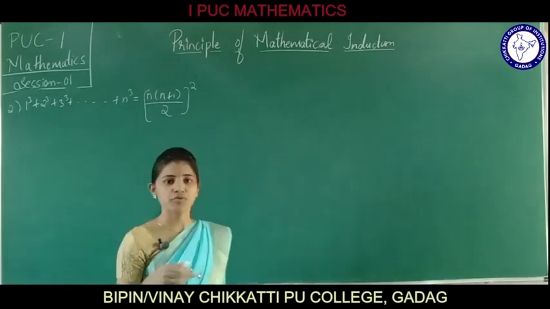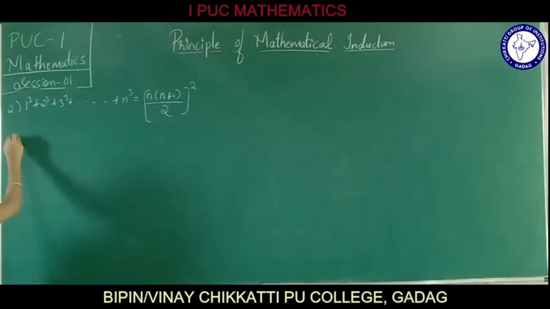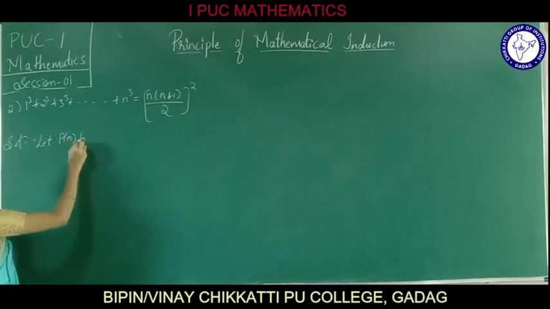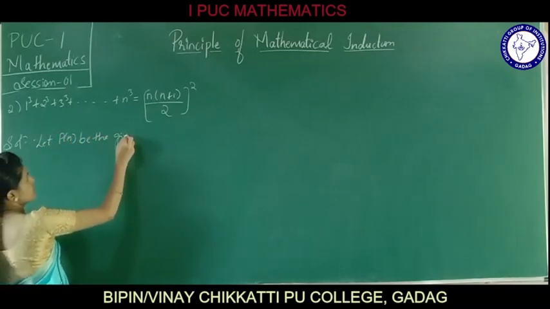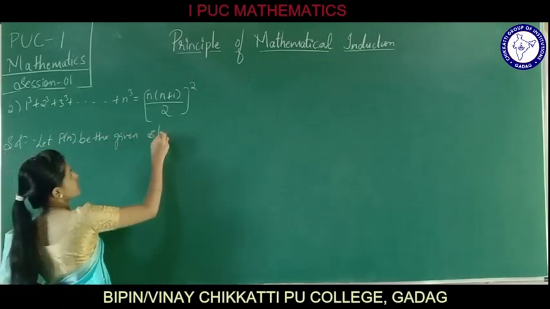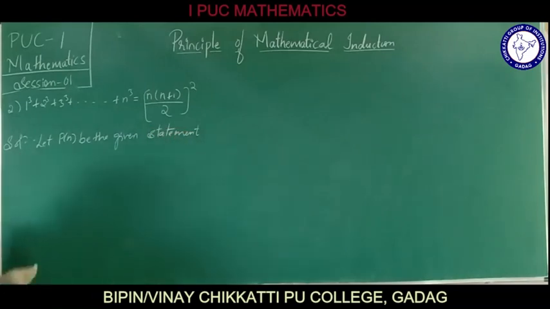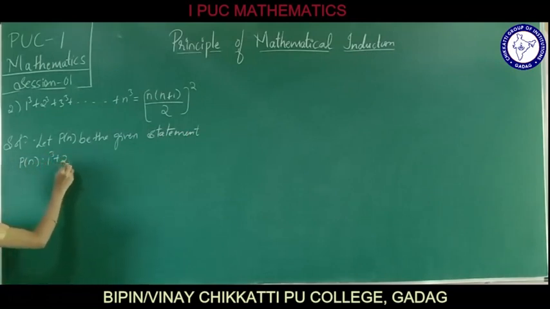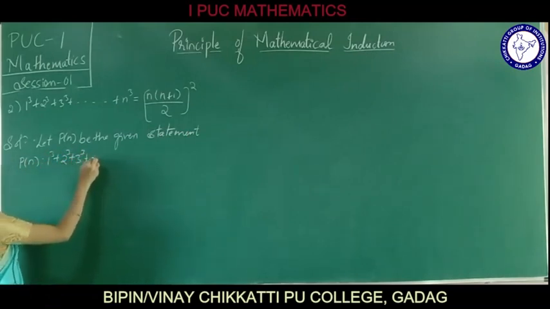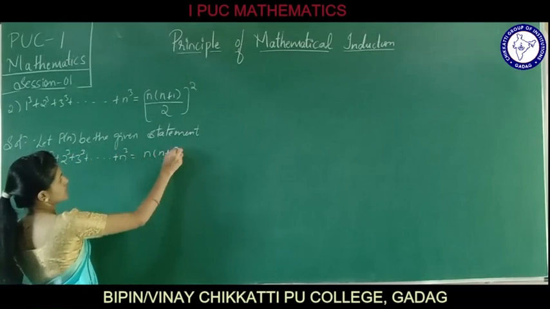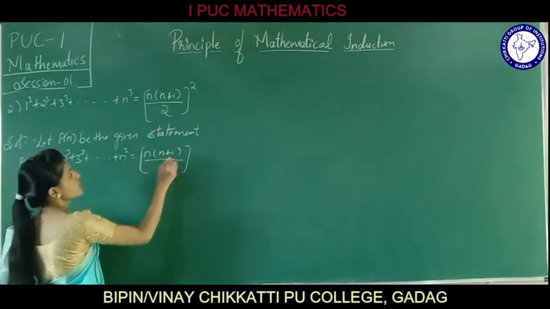Now let us start proving it. Let p of n be the given statement. If p of n is the given statement, how are we going to write it? P of n such that 1 cube plus 2 cube plus 3 cube and so on up to n cube is equal to n into n plus 1 divided by 2 whole square.